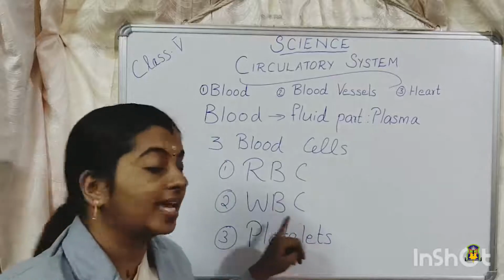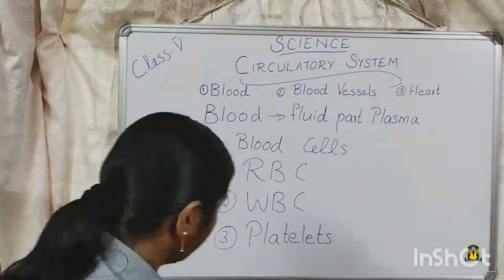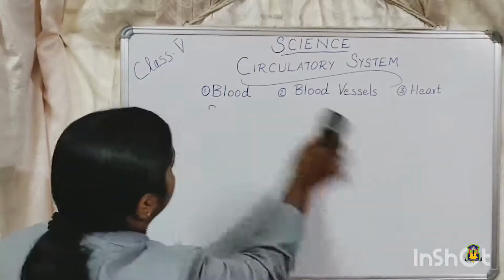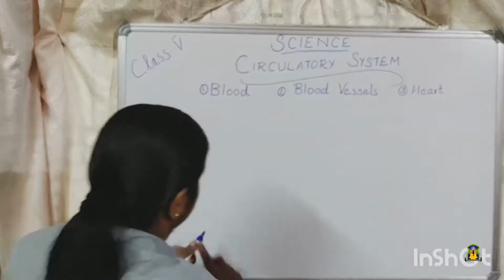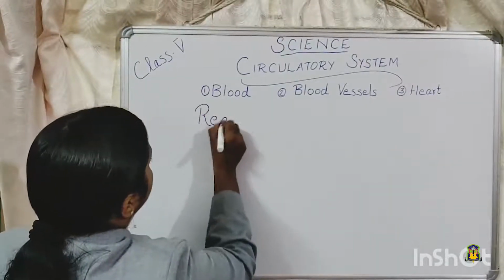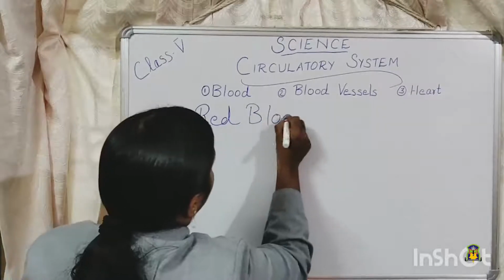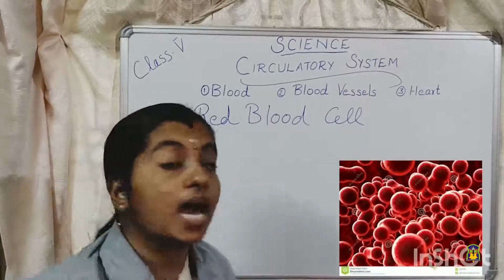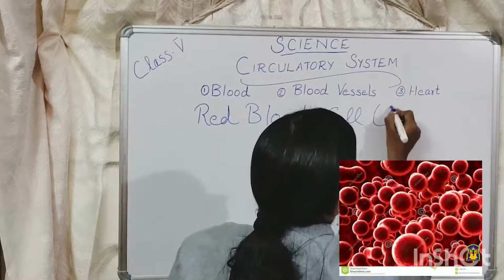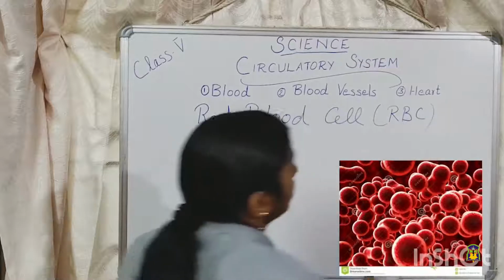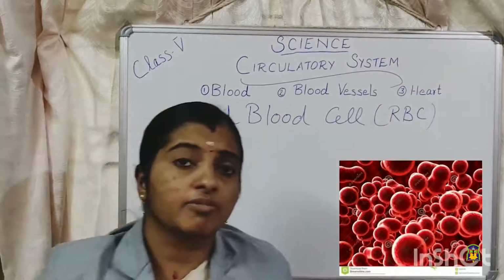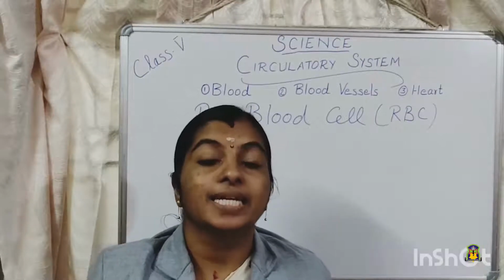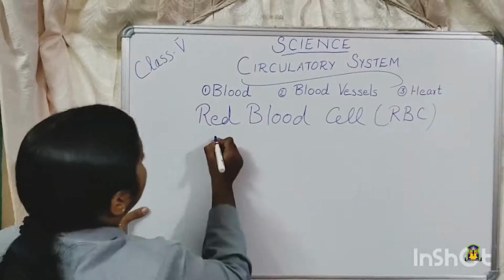Now we will study about the RBC in detail. We will study about red blood cells. What is a red blood cell? Another name for red blood cell, or the short form, is RBC. Why is it red in color? Have you ever wondered why the blood is red in color? This is because the red blood cell contains a pigment called hemoglobin.